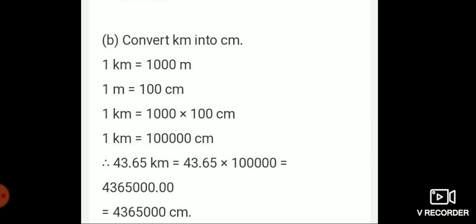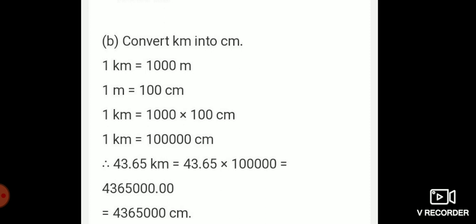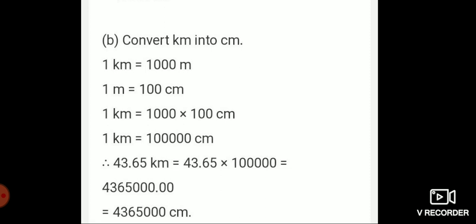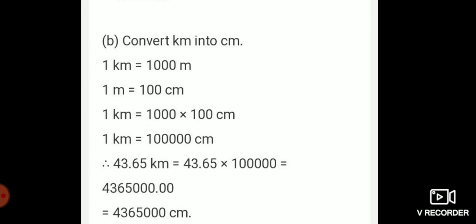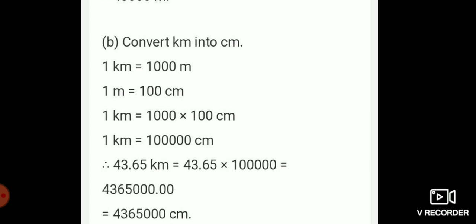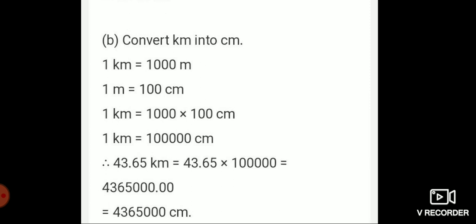Therefore 43.65 kilometer is equal to 43.65 multiplied by 1 lakh. Ones, tens, hundreds, thousands, ten thousands, lakhs, ten lakhs. Here, 43 lakhs 65,000 centimeter.